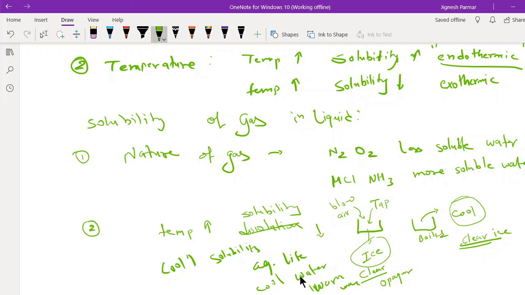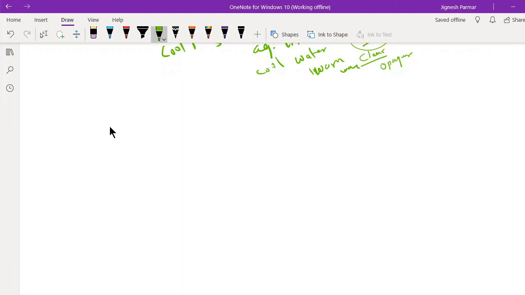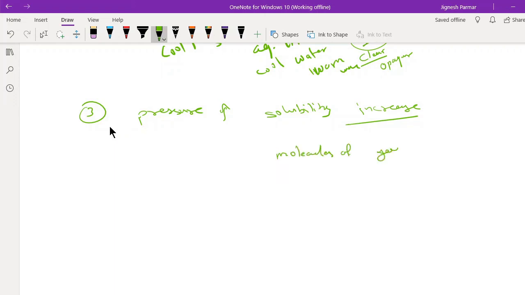And then definitely the effect of pressure. In the previous case where a solid is dissolved in a liquid, the pressure was not much of a factor, but in this case pressure plays a vital role. You increase the pressure, solubility will increase. But obviously, how will the solubility increase? Because the molecules of gas in a particular volume will increase.